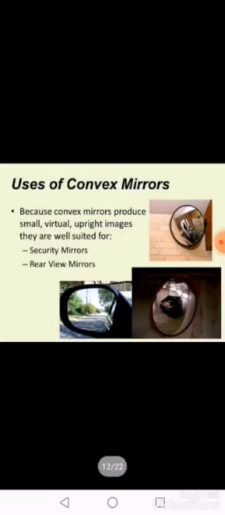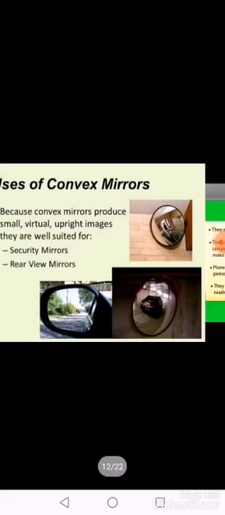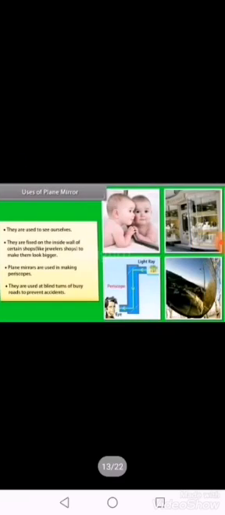Concave mirror is used in shaving or makeup mirrors, dental mirrors, or car headlight mirrors. Clear? Now we will discuss uses of convex mirror. Where will we use convex mirror? Convex mirror is mostly used in security mirrors and rear view mirrors. Clear? These mirrors are used in automobiles. These are convex mirrors.